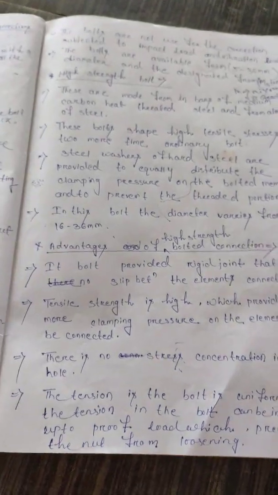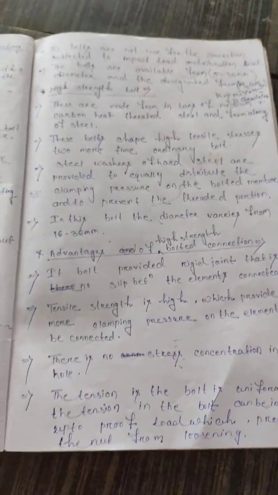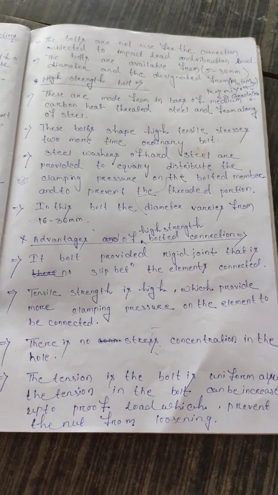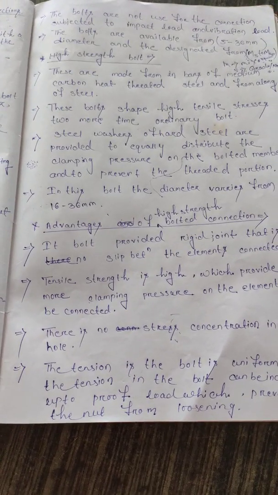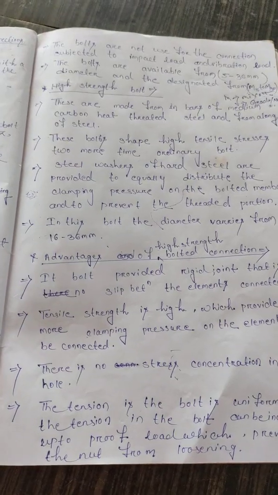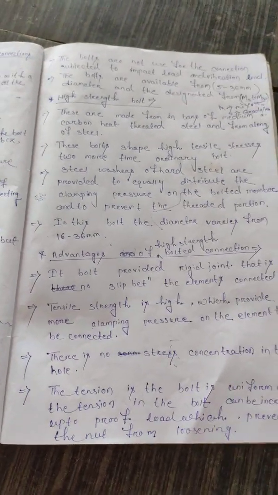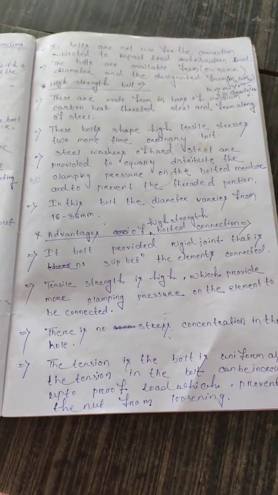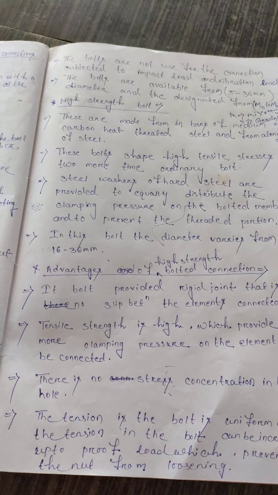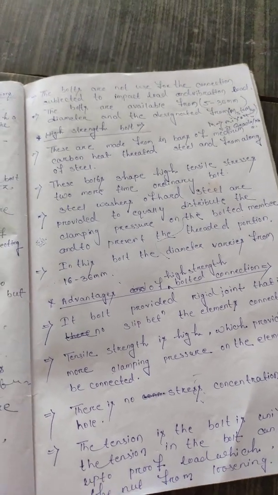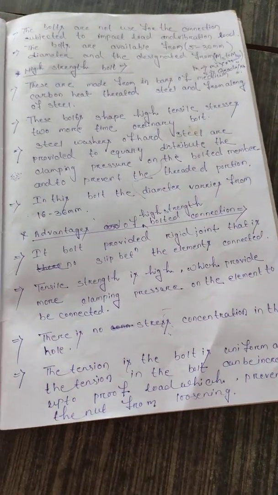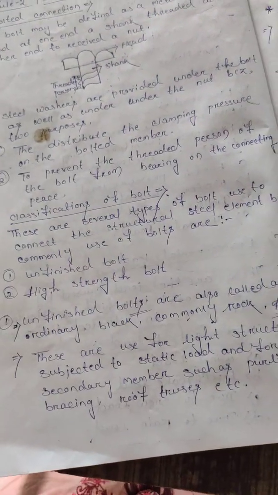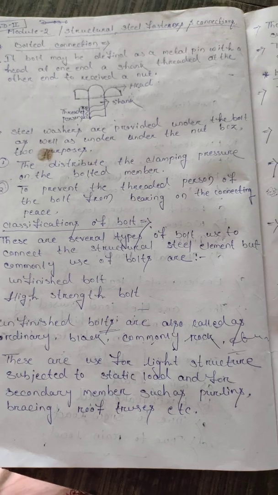So the high strength bolt diameter is 16 to 36 mm, but the unfinished bolt diameter is 5 to 36 mm. High strength bolts take tension stresses, while unfinished bolts are used only for static load or secondary members such as purlins and bracing.